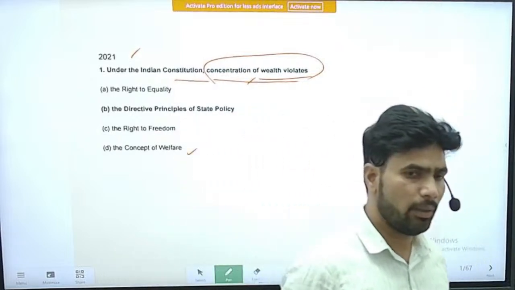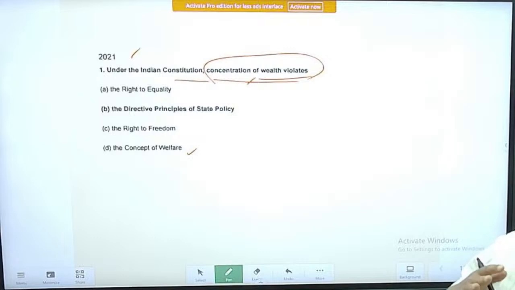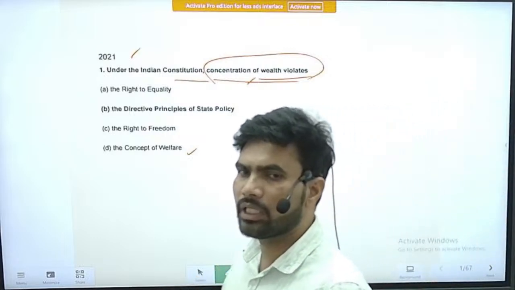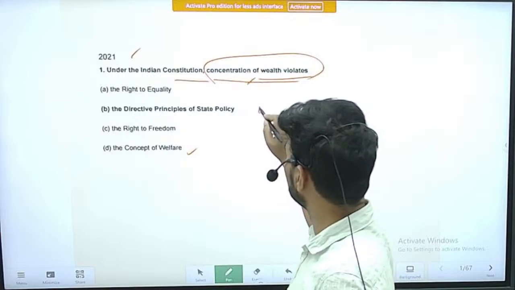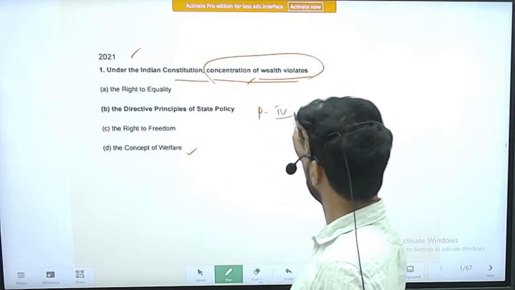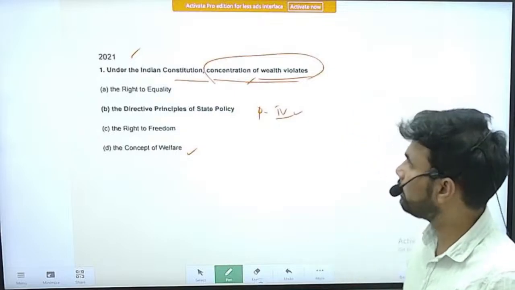These things are explicitly mentioned in Part 4 of the Constitution, that is directive principles of state policy.